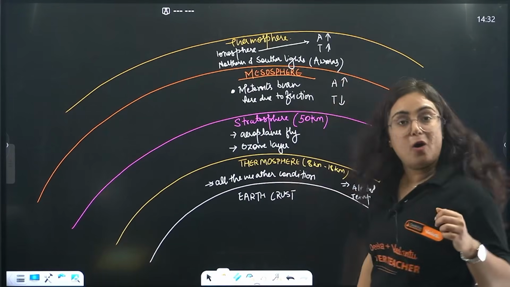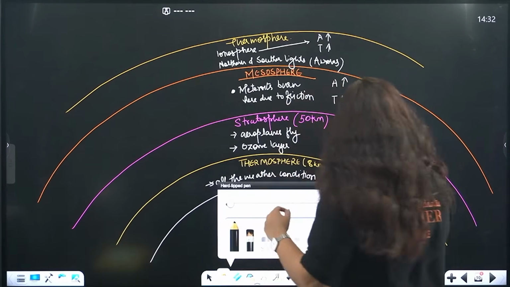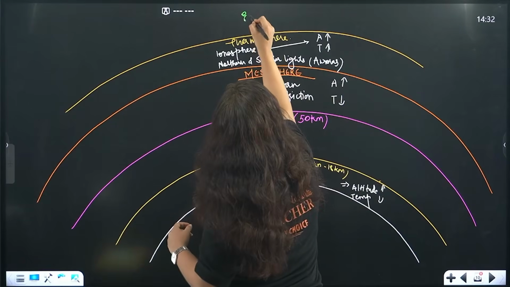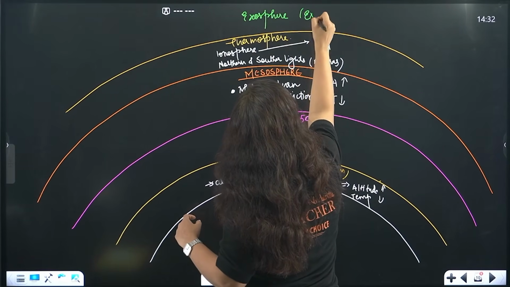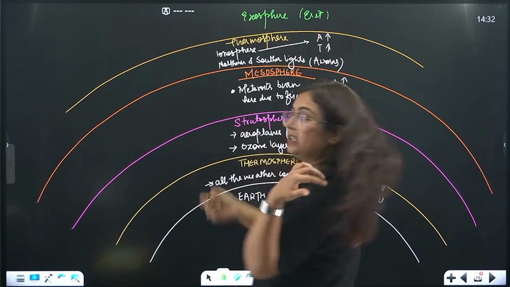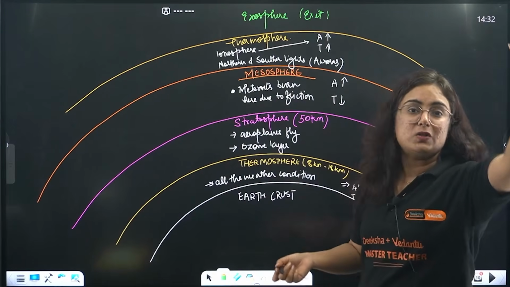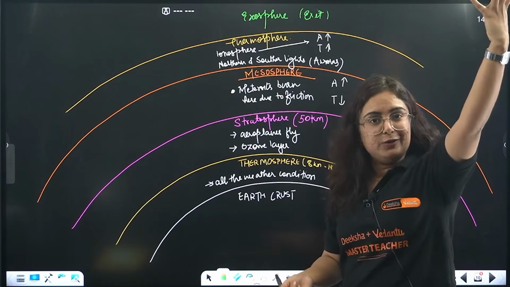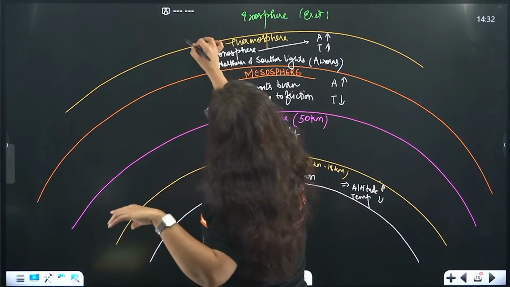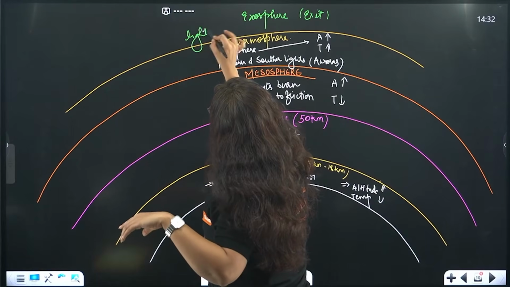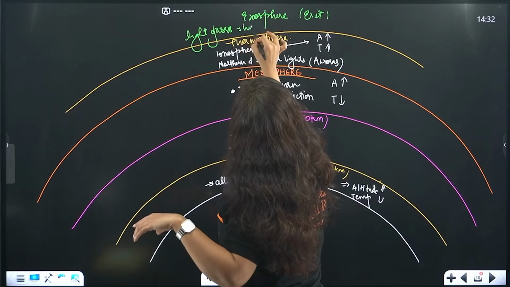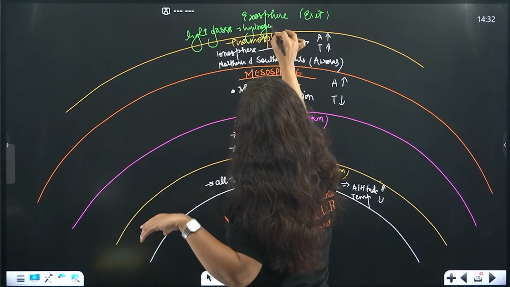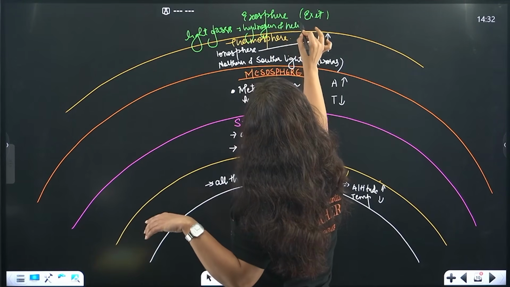And the last but not the least is the exosphere. Exosphere means exit from the atmosphere, and it merges with the universe. Here it contains some of the light gases. And what are those light gases? Hydrogen and helium.